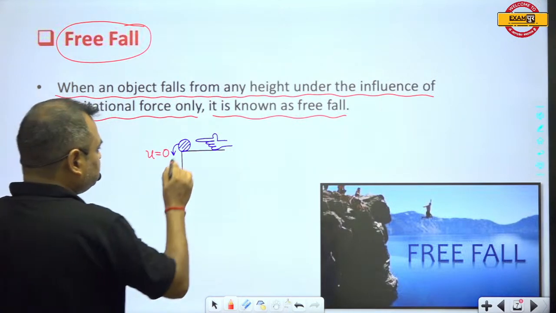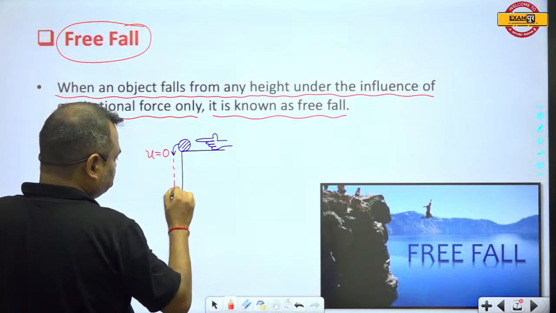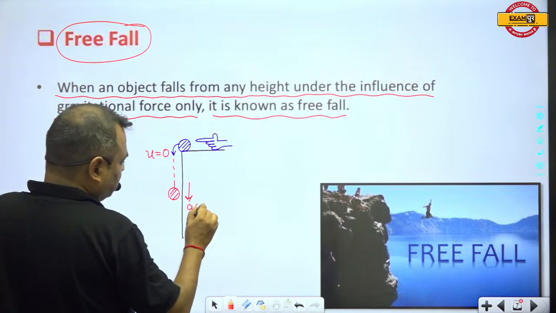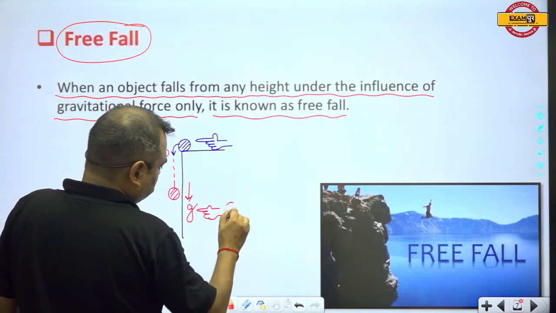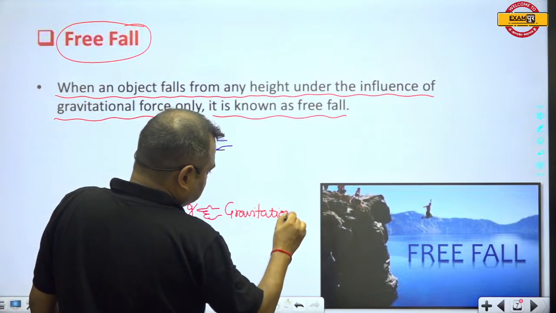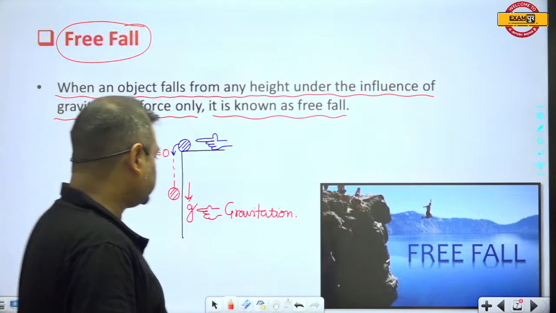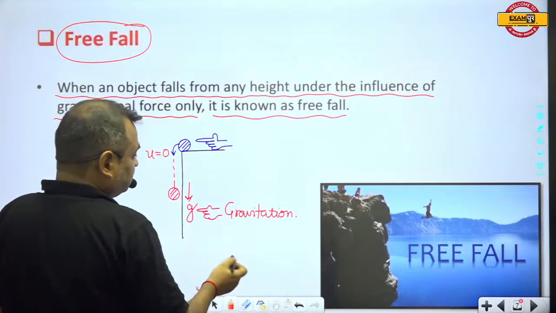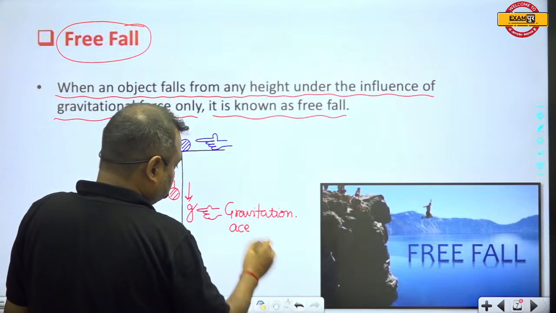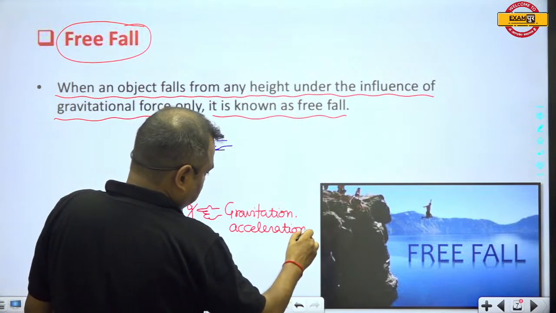Initially the velocity of this body is equal to 0, and then this body falls under gravity with the acceleration g. This g is known as the gravitational acceleration. So always remember, this question is always asked: when the body falls freely, what is the acceleration of the body? Then always remember that when the body falls freely, the acceleration of the body is always equal to small g.